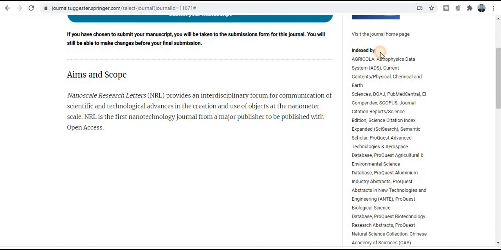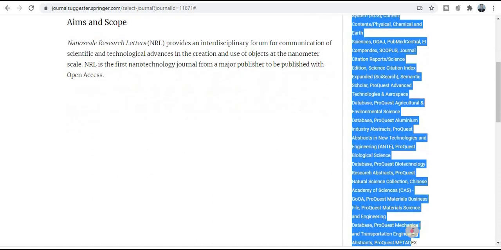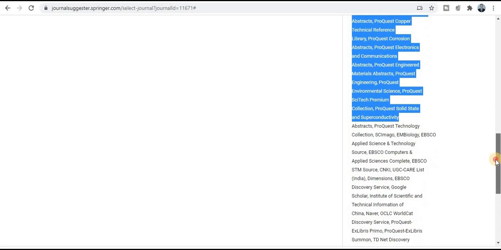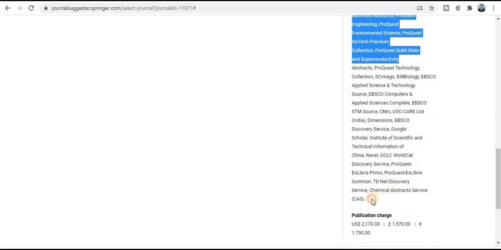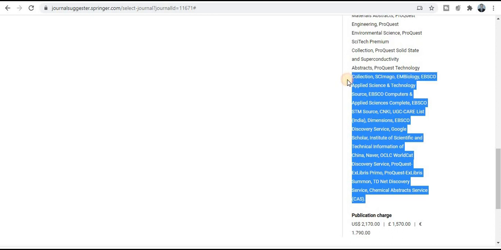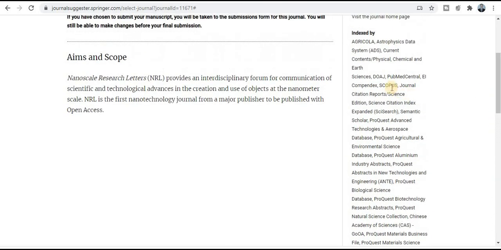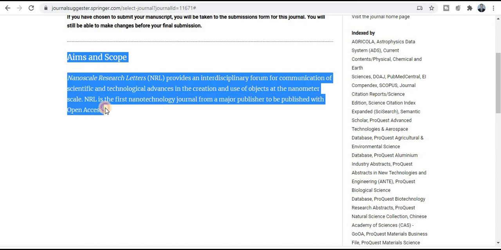And this section will provide the indexing, whether this journal is related to the Scopus category, SCI category, and also UGC care listed journal. So you can see here this journal has really good indexing. It comes under the category UGC care listed journal, SCI index journal, and Scopus category journal. So grab this golden opportunity to publish your research paper if your topics and title come under this particular topics and aim and scope.